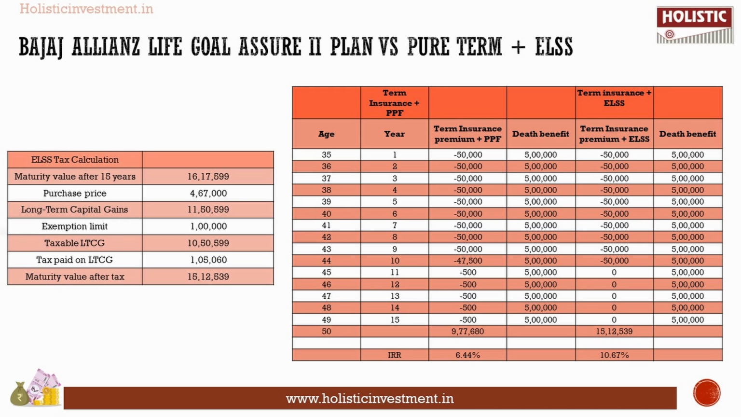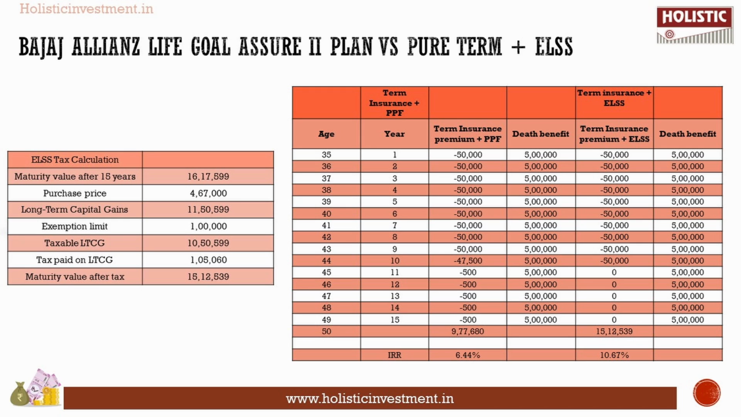So for life cover purposes, we are going to take a pure term life insurance policy which also offers a sum assured of 5 lakhs for a small premium of 3,300 annually. The premium is payable for 10 years while the policy term spans 15 years. This is a fair comparison. We have taken a similar pure term life insurance policy just like in the Bajaj Allianz Life Goal Assure 2 plan. But the difference is the premium we pay. There we are going to pay 50,000 per year for the next 10 years. Here we are only going to pay 3,300, right? So the remaining amount, which will be 46,700, will be an annual investment in either PPF or ELSS.